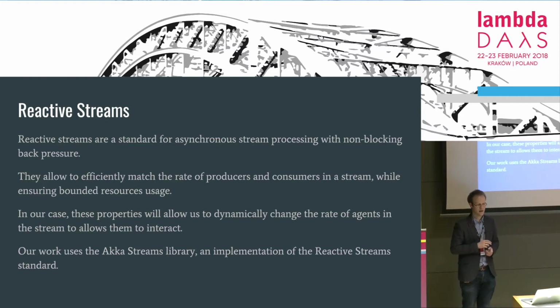And in our case, we take advantage of the fact that in such streams, we can very easily model a variable element rate, which means that in different parts of the stream, we can have different throughputs, different numbers of elements passing per unit of time. And this is what will allow us to locally contract or expand the rate of agents to make them interact with each other. So our implementation is based on the Akka Streams library in Scala.